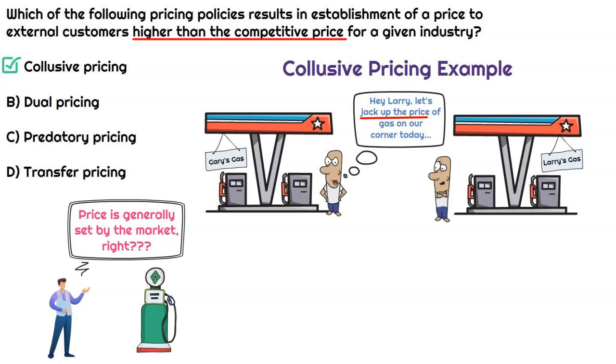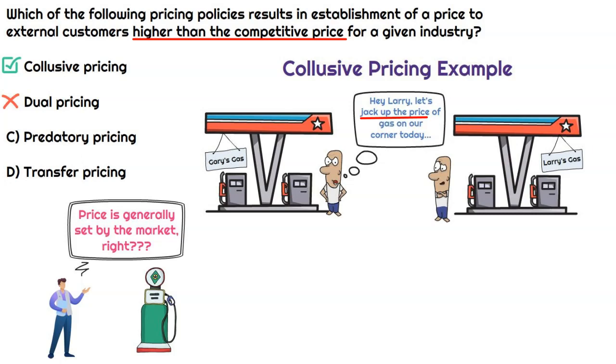Now on the incorrect options, dual pricing, this is when a company sells a product or service for a different price in different markets. Now there could be a legitimate reason for this. It could be a competitive strategy, or it could be just based on the geographical market versus another market, right? Like everything's more expensive in California than it is in Ohio. So that could be why a company sells a product for a different price. But that's not what this question is getting at, so that's why that option is incorrect.